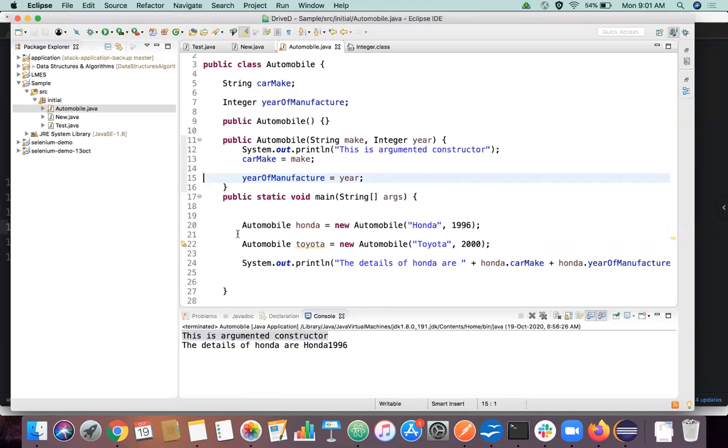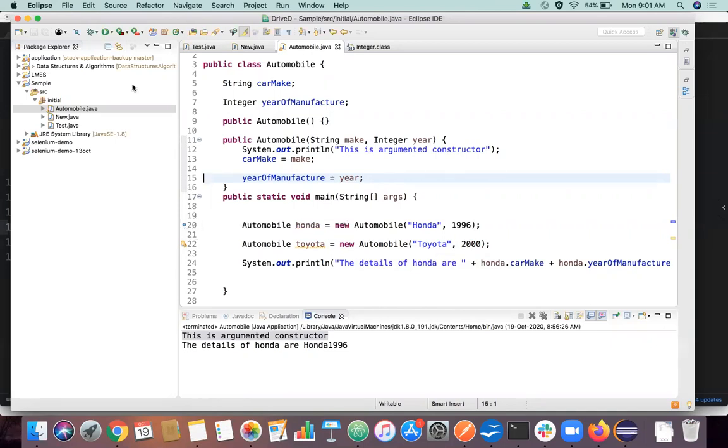Let's do this by debugging itself, right? It will make things more clear. When you double click here on line number 20, it puts a breakpoint there. Can you see that blue color dot?